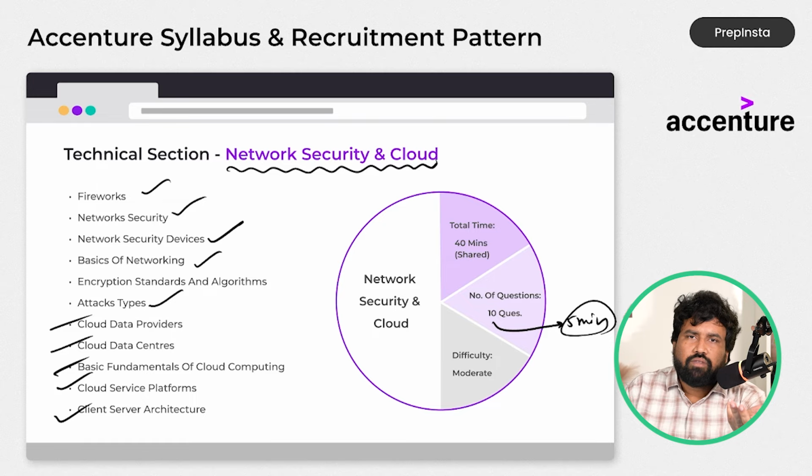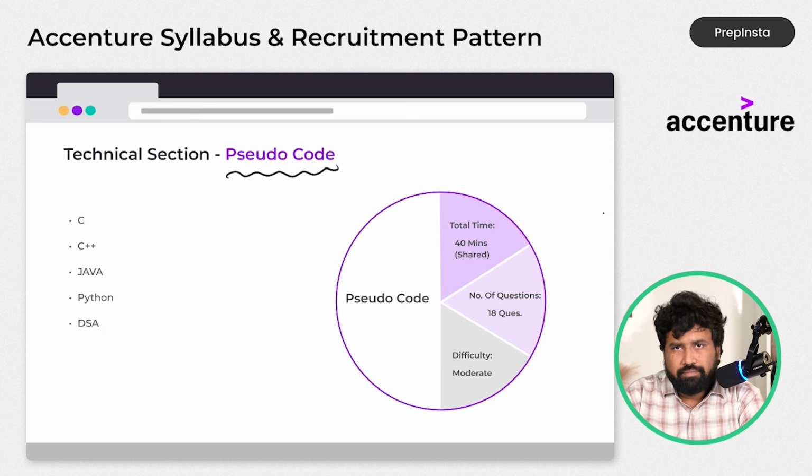And for the rest of the time, 10 seconds, you need to know. You have to recall whether you know the answer or not, or you can choose any one option. So I spent around 10 minutes from this 40 minutes. Sir, the rest of the 30 minutes, where do I have to spend? We have to spend it on these 18 questions.